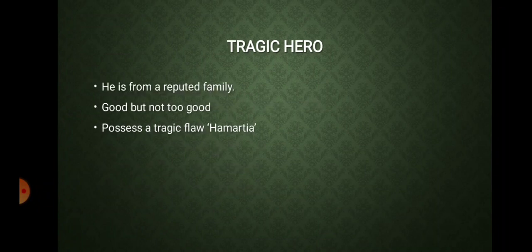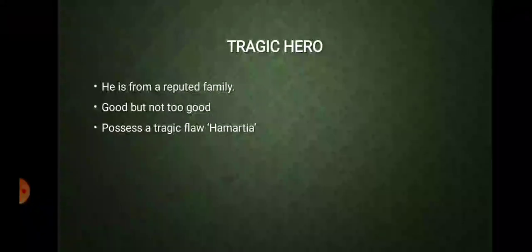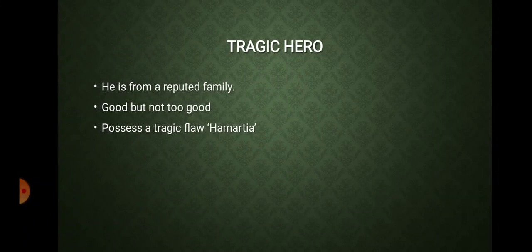Second is goodness, which we have already discussed, but now he adds another point to it: the character should be good, but neither too good nor too bad. Because if anything bad happens to a too good person, then your faith in God completely collapses.